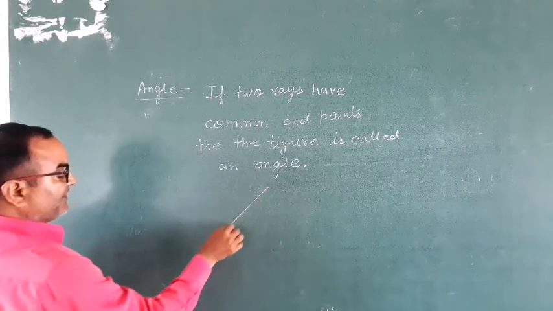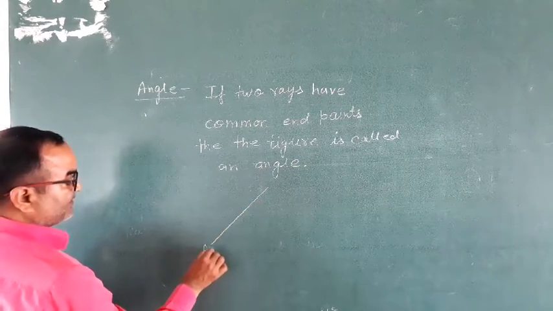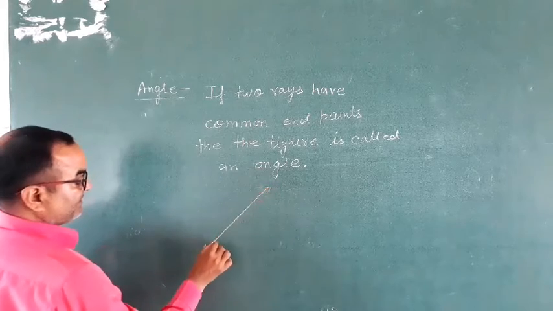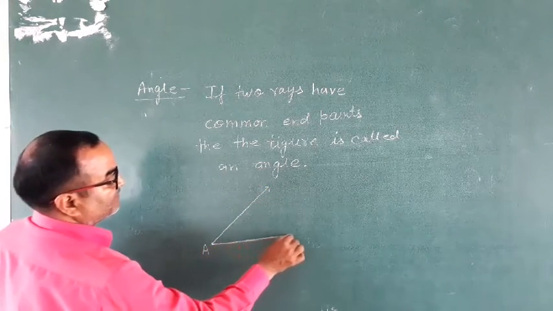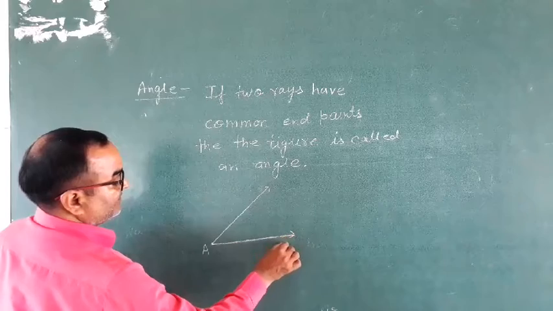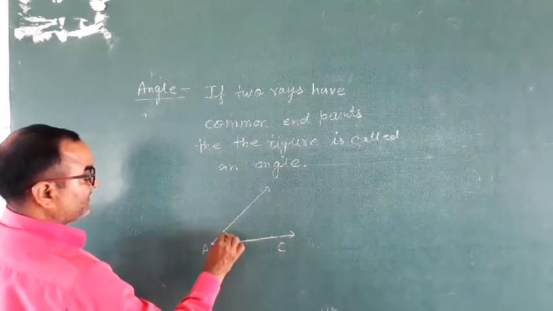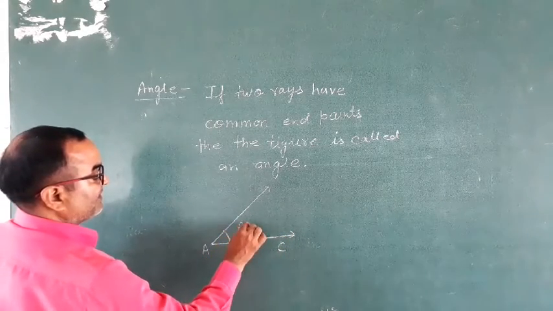Suppose this is a ray, this is ray AB, and this is also a ray, this is AC. Then this figure is called an angle.